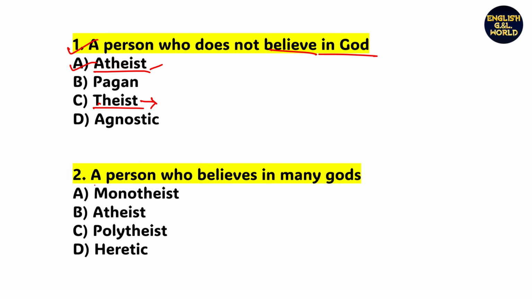Next, a person who believes in many gods. What is it called? Option C, polytheist. Look at the word poly. Poly means many, and theist means believes in God. That's why a person who believes in many gods is called a polytheist. Monotheist means believing in only one God. Mono means one. And atheist is totally opposite: a person who does not believe in God.